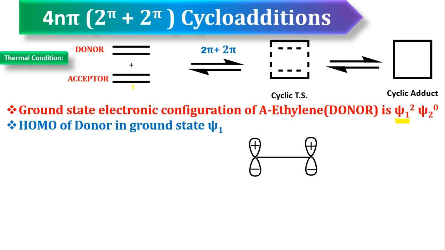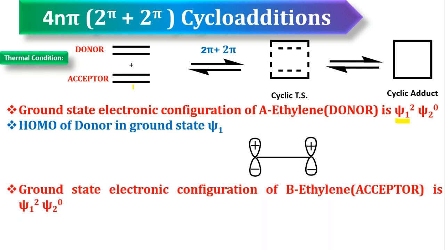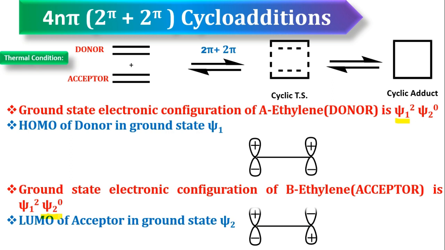To select the LUMO from acceptor, again write the ground state electronic configuration of the second ethylene, which I am calling acceptor. The configuration is again psi1 squared psi2 zero. So what is the LUMO? Here the LUMO is psi2, with plus and minus signs. So friends, I hope you understand the HOMO and LUMO of donor and acceptor.